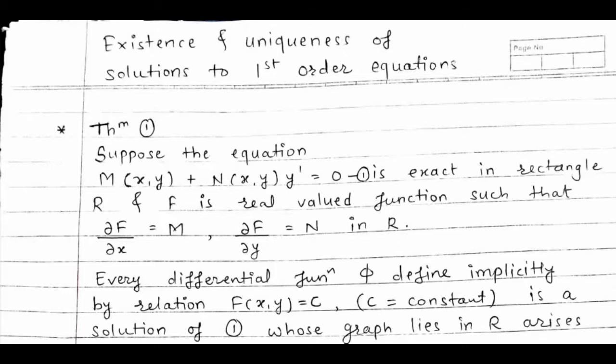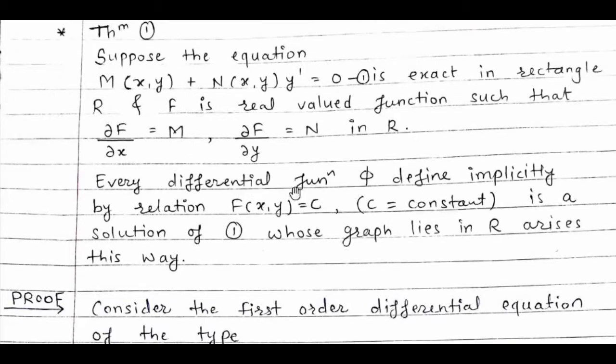Every differentiable function phi defined implicitly by the relation f(x,y) = c, where c is a constant, is a solution of equation 1, and every solution whose graph lies in R arises this way. So this is the statement of our theorem.